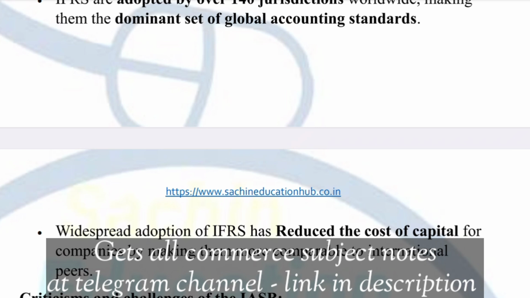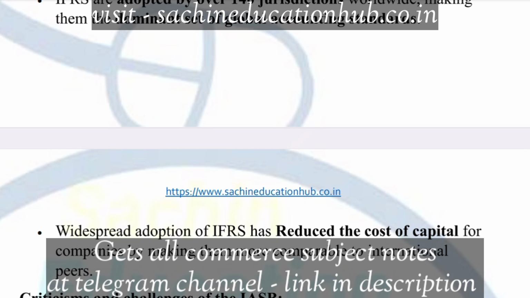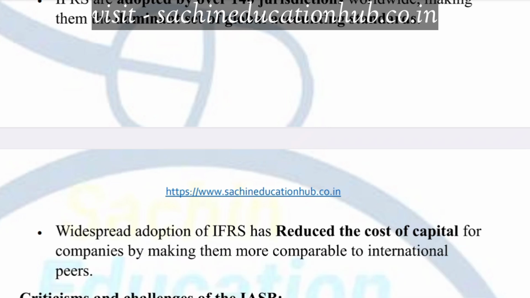So it reduces the cost of capital. Okay, so what is the impact of IASB worldwide? Worldwide, 140 countries have already adopted IFRS, and if the same rules are followed, then investors will easily compare and understand the financial statements, and automatically you can say that it will help in reducing the cost of capital. Okay, so this is another point of the IASB.